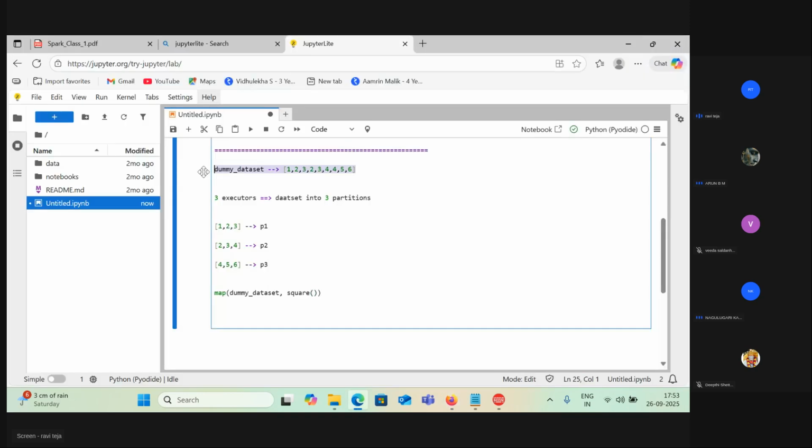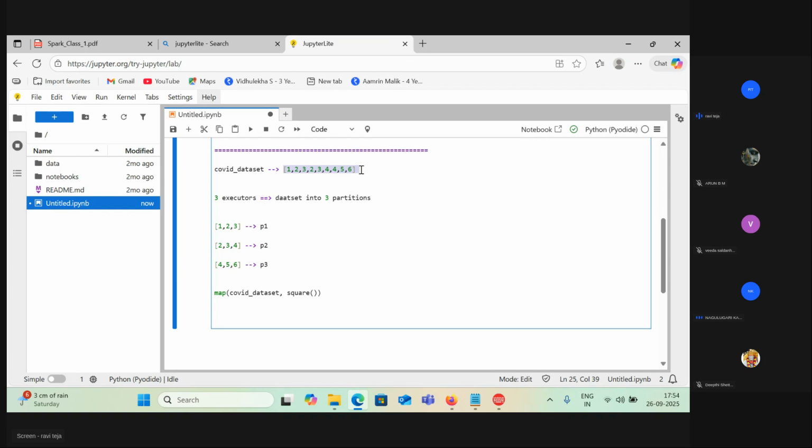We have this dummy data set. Any data set, let's go with a COVID data set, some random name. That's it. Take this data set: we have 1, 2, 3, 2, 3, 4, 4, 5, 6. Now you will take this data set and do the partitions. That's what we discussed, right?